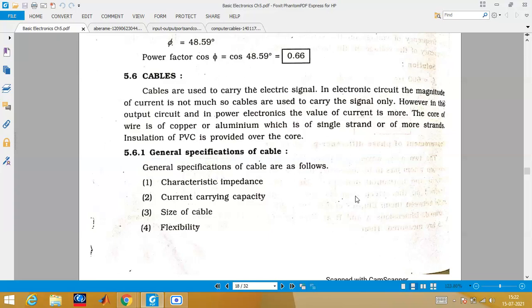What do we mean by flexibility? Flexibility means the ability to change its shape or the ability to move. If you see a LAN cable or any sort of cable, how you are going to move this cable is also one peculiar characteristic. The transformer cable, if you see, you cannot move it as we move the cable of our mobile phone, right?